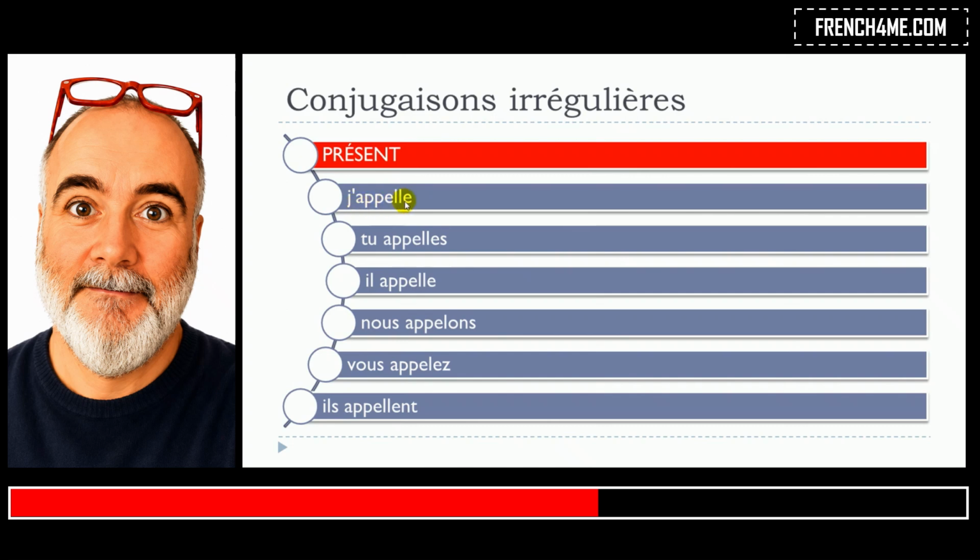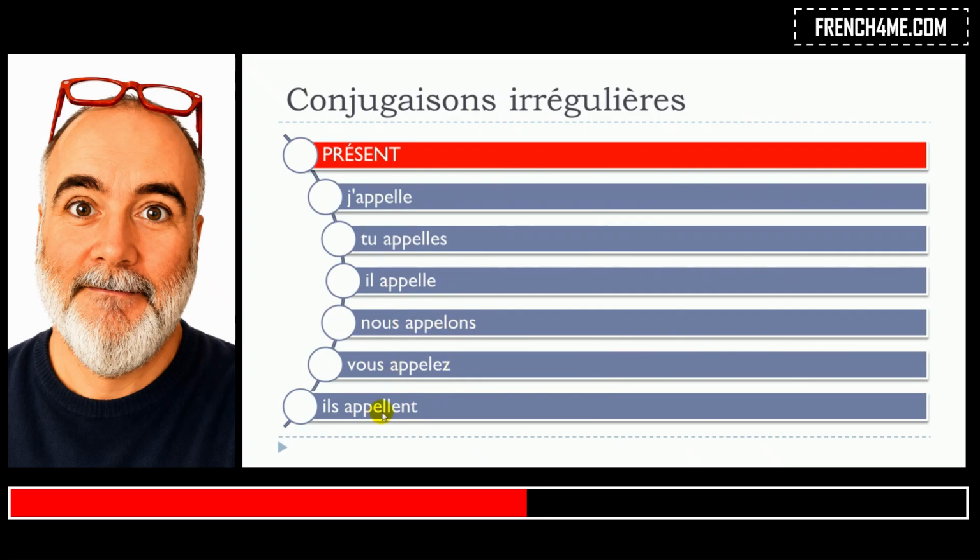That's the reason why you will get this sound: j'appelle, tu appelles, il appelle. Now for nous and vous, they follow the rule, but you keep only one L, so you will get the sound appelons. This E is mute, appelons, and then vous appelez.